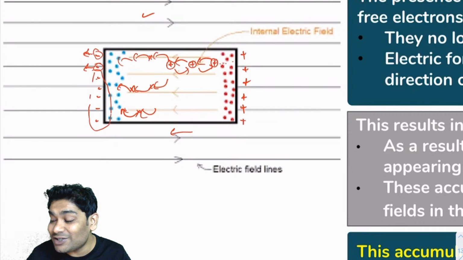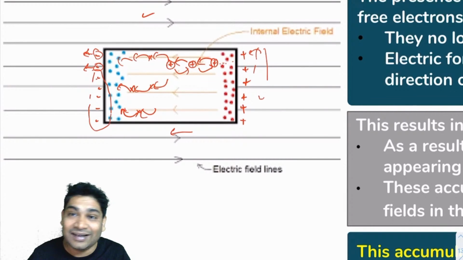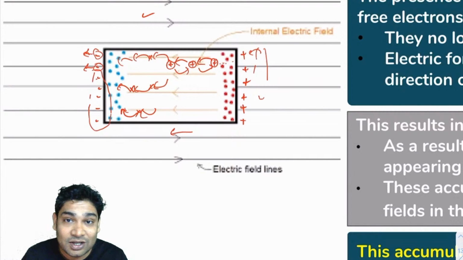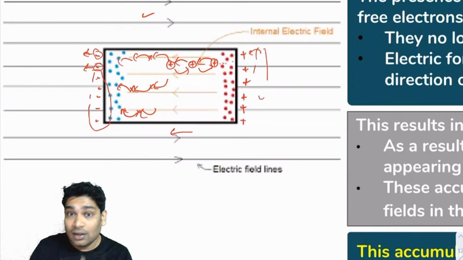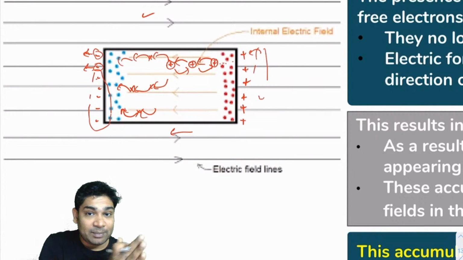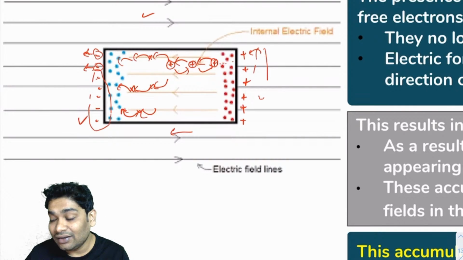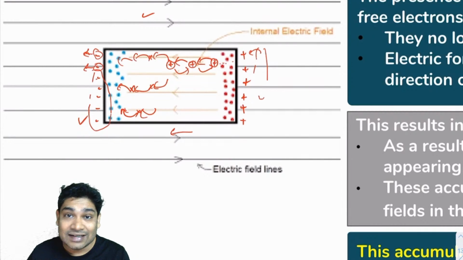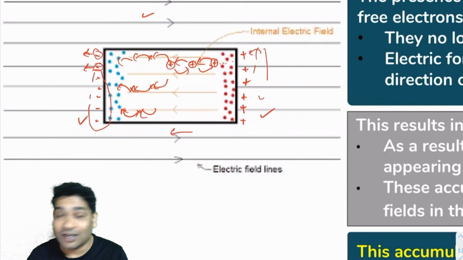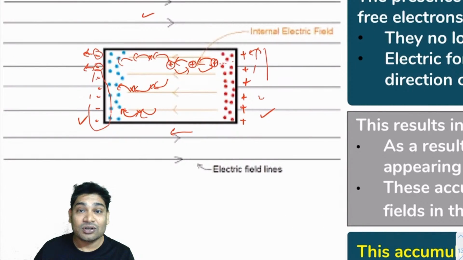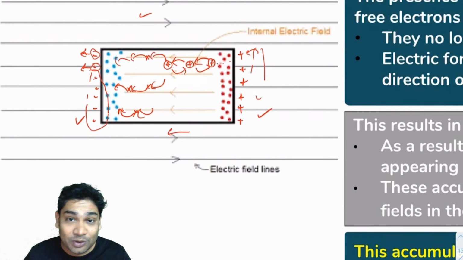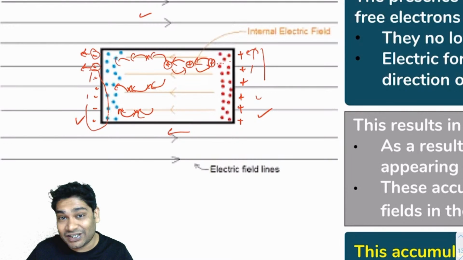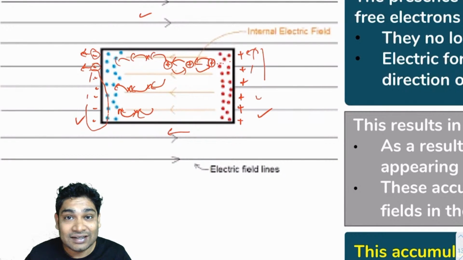Alright, now because there are no electrons from here to jump and shift the positive charge further. So, because of all this jumping in one direction, all the free electrons which are jumping will eventually start accumulating here, and as a result a positive charge will start accumulating here on the opposite side. So this will always happen. Now this is called the induction of charges. Now you see net charges appearing, and this is what induction is. Okay, this is how the charges are starting to appear on the surface.